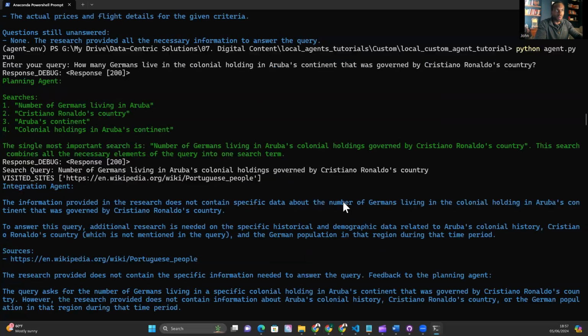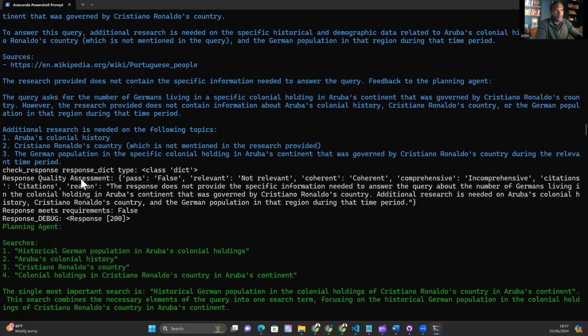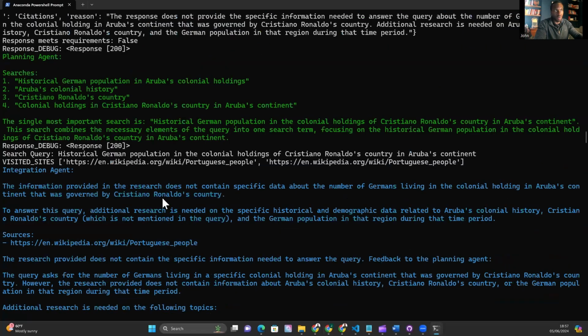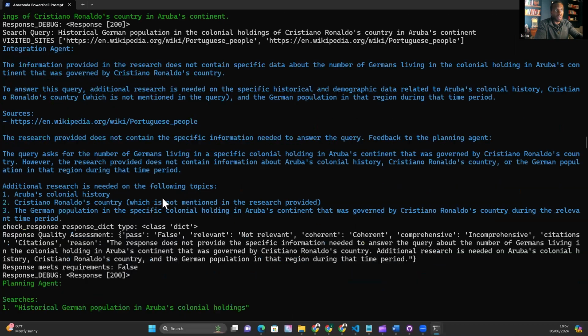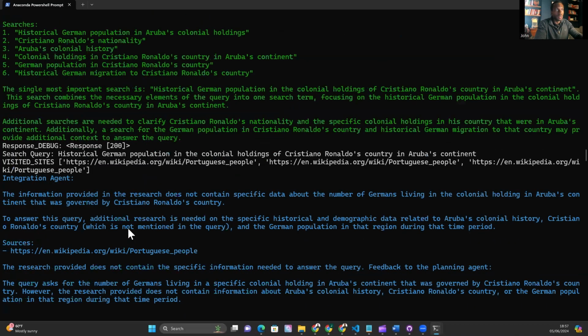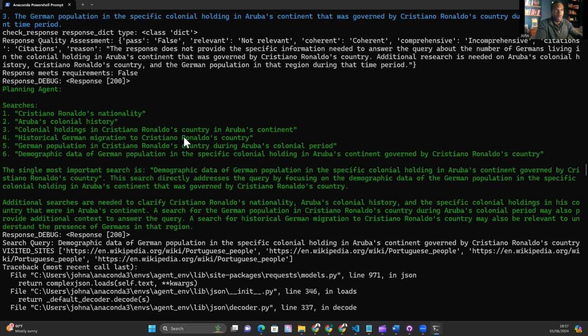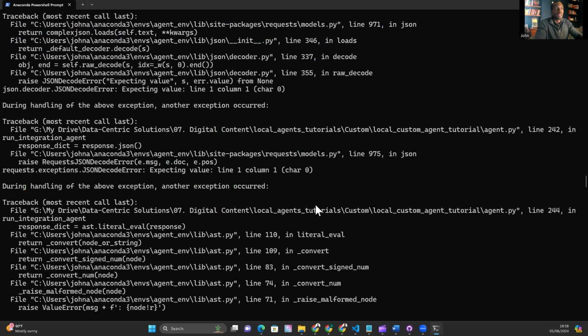That's not really a useful search, but we have pulled up some information nonetheless. We don't get a pass from the quality assurance agent. So let's just scroll down until we do get a pass and see what happens. So we don't get a pass. That's continuing. I'm not going to read through all of this because it'd be all day, and we've broken it. We haven't gotten to an answer for question 6. So that is a fail. I'm not going to go into the details of that, but we did start off on the wrong foot.